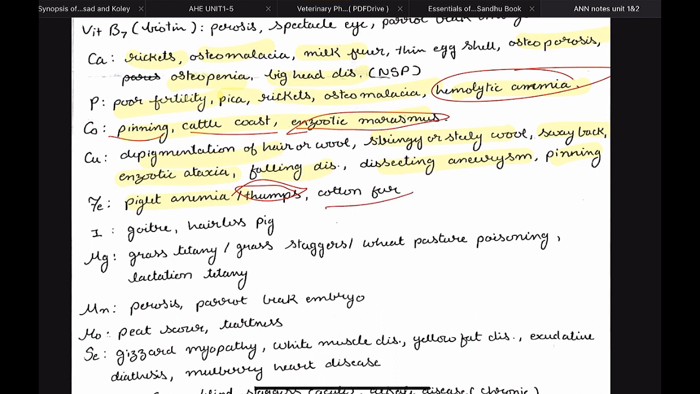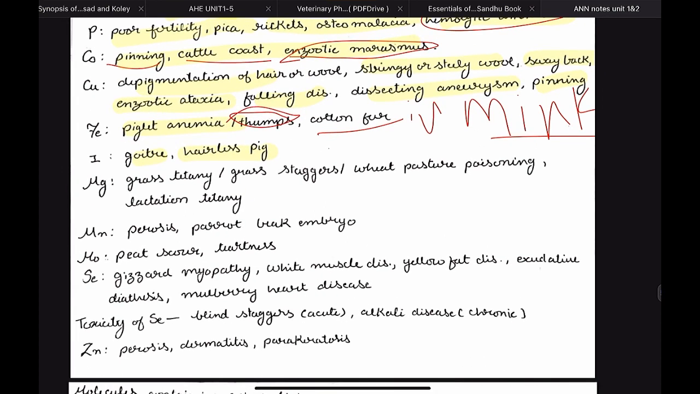Then we have cotton fur in mink. Cotton fur is seen in mink. Then deficiency of iodine will cause goiter and hairlessness in pigs. Then magnesium deficiency will cause grass tetany, also called as grass staggers or wheat pasture poisoning, and lactation tetany. Then deficiency of manganese, perosis, parrot beak embryo. This is very much important, parrot beak embryo. Then molybdenum deficiency, peat scours, tetanus, selenium deficiency, gizzard myopathy, white muscle disease, yellow fat disease, exudative diathesis, and mulberry heart diseases.